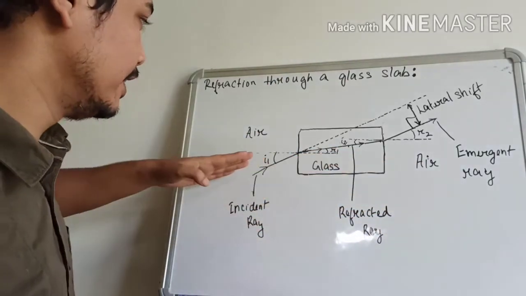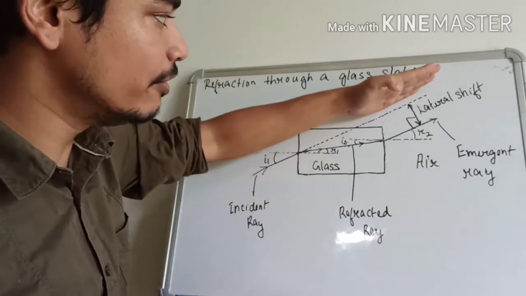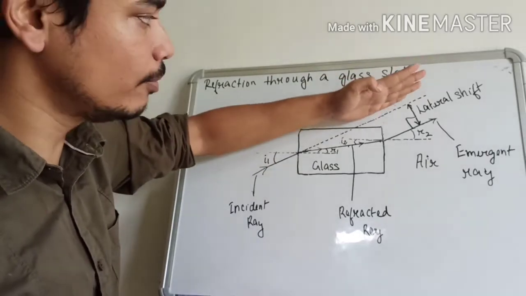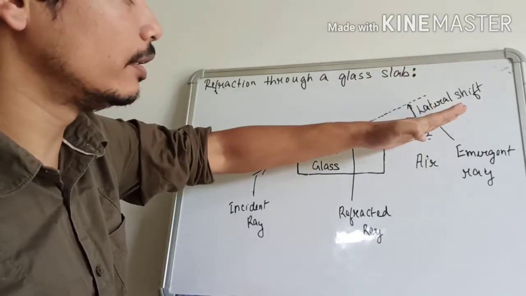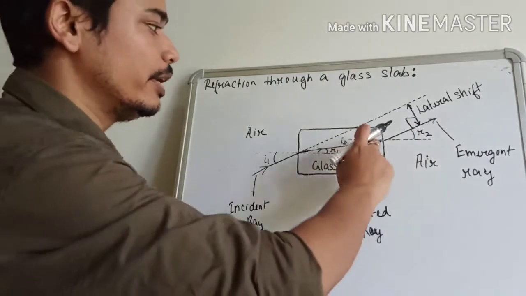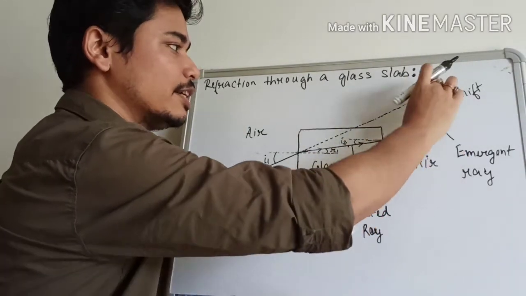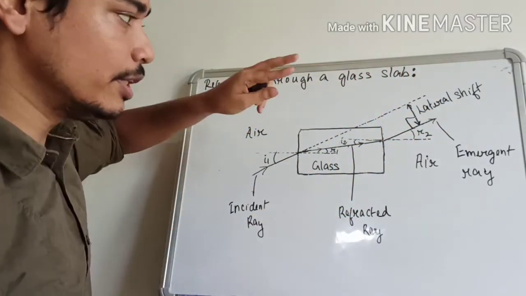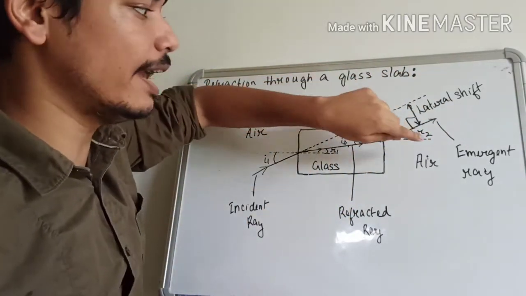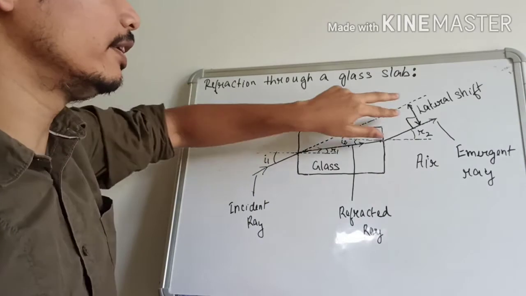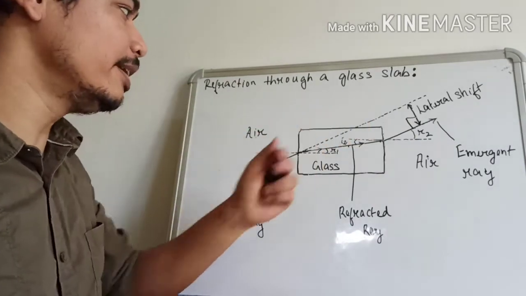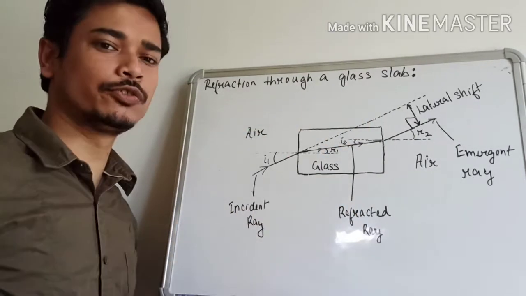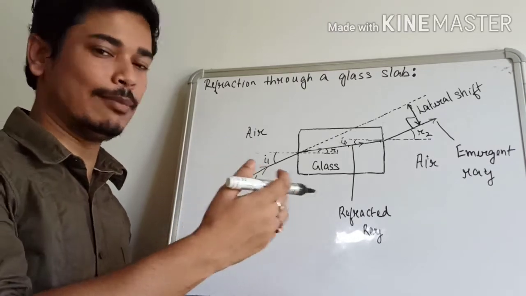The incident ray was along this direction, and now we have a shift of that ray from that direction to here. The perpendicular distance between these two directions, or the direction of the incident ray and the emergent ray, is called the lateral shift. This is a very important topic, and this is also very useful for your lab work.